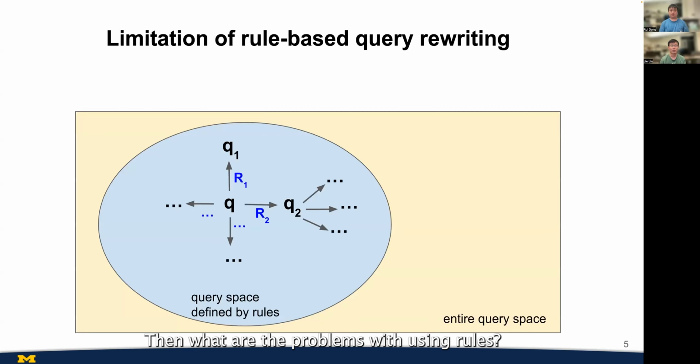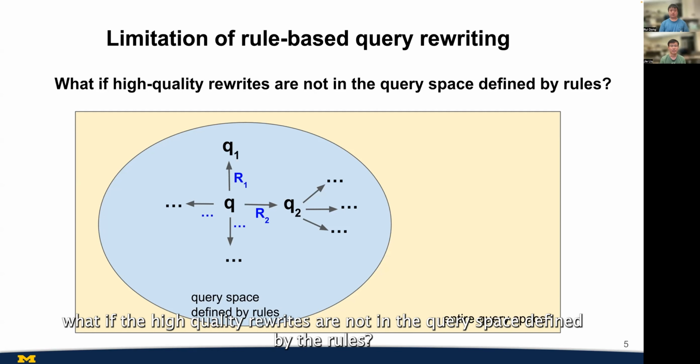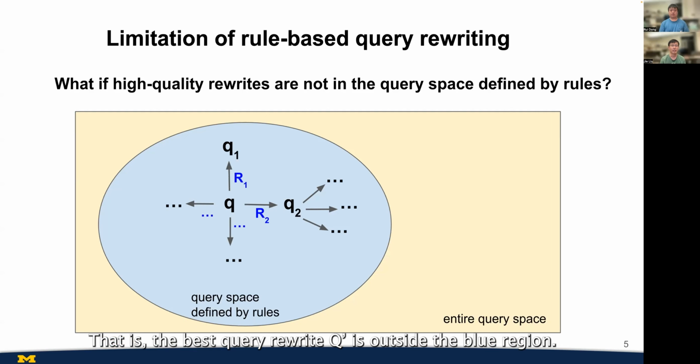Then what are the problems with using rules? Given a query Q, by applying rewrite rules, we can get different queries that are equivalent to the original one. They formulate a query space shown in blue color. This query space is a subset of the entire query space. Now the question is, what if the high-quality rewrites are not in the query space defined by the rules? That is, the best query rewrite Q prime is outside the blue region.